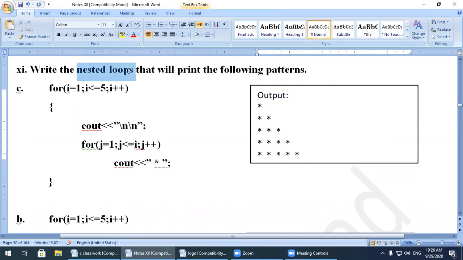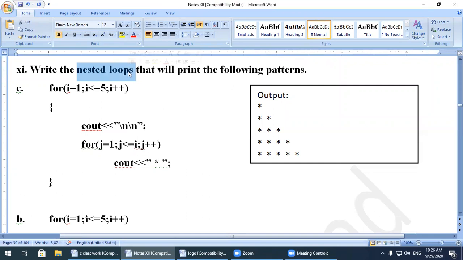You cannot use a single cout statement or multiple cout statements to print these stars. You are bound to use the nested loop that will print the following pattern.